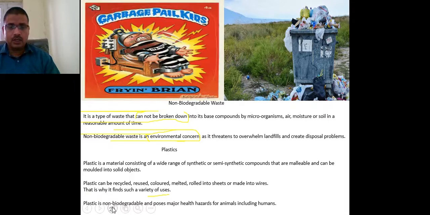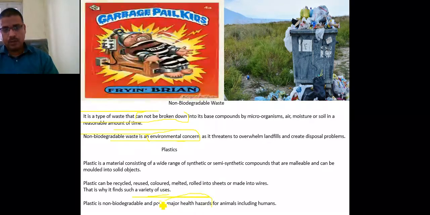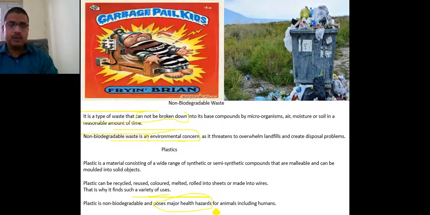Plastic is non-biodegradable, as I already told you, and it poses a major health hazard because it produces harmful gases like carbon monoxide and carbon dioxide.